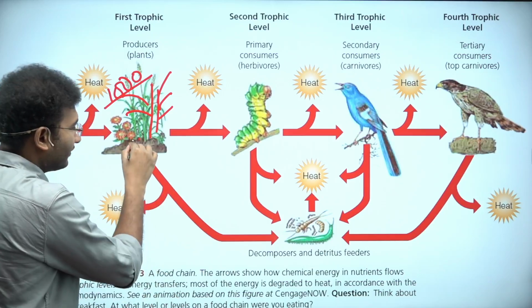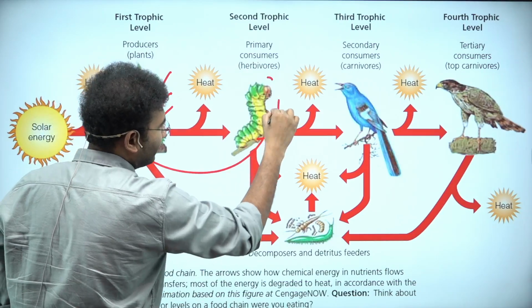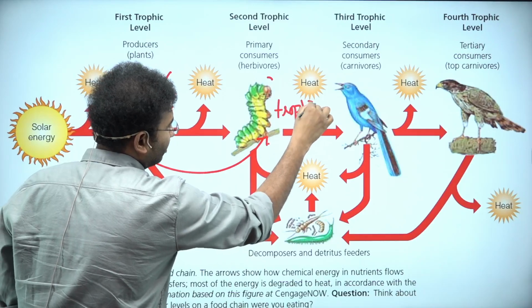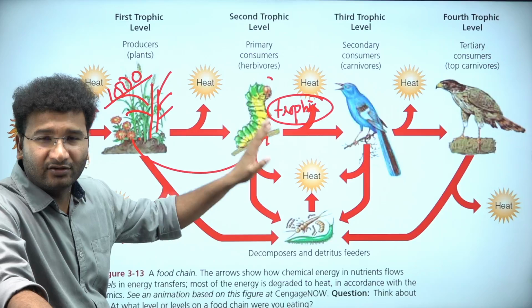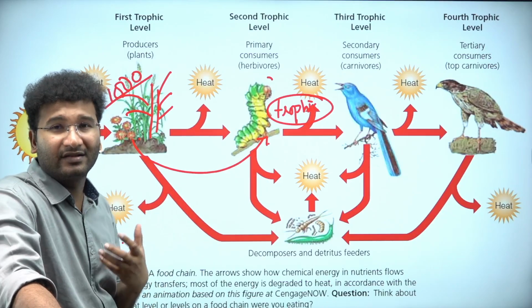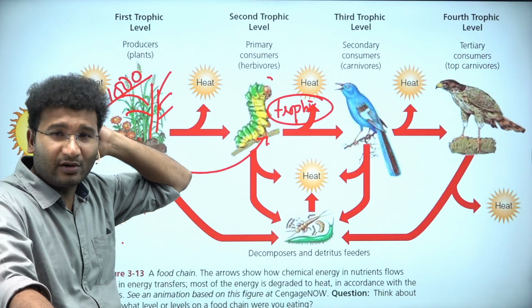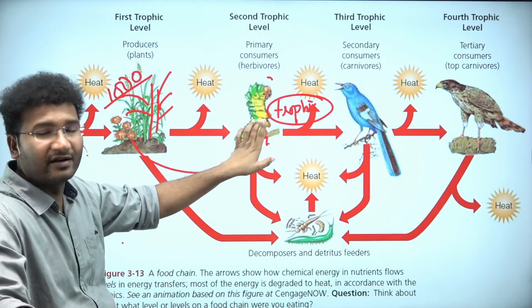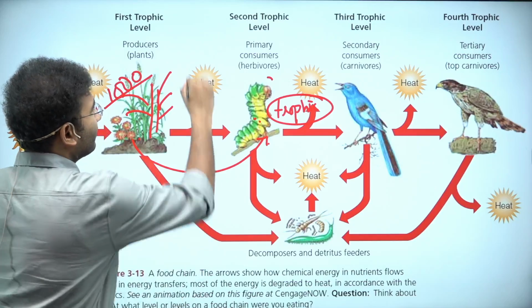From this layer to the next trophic level, this is one trophic level. When the food is transferred from one trophic level to another trophic level, the energy is lost, right? Some amount of energy is lost and some amount of energy is gained. The total amount of energy gained by the next trophic level is only 1/10.